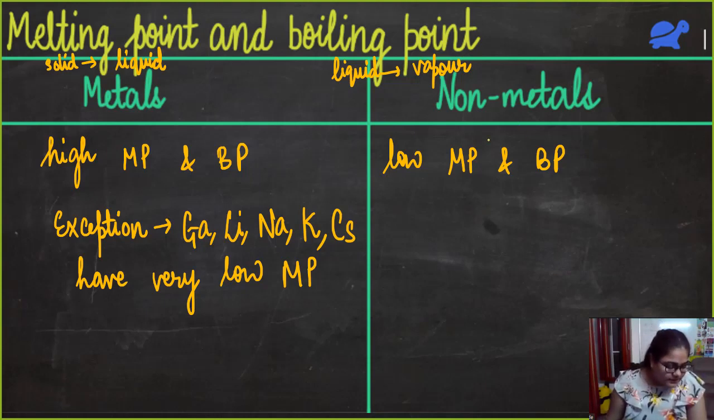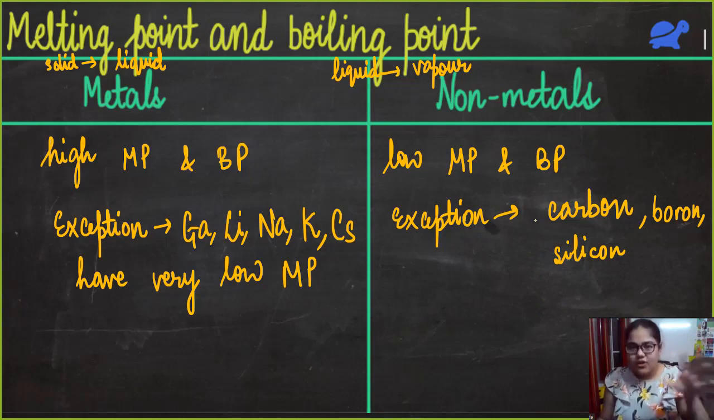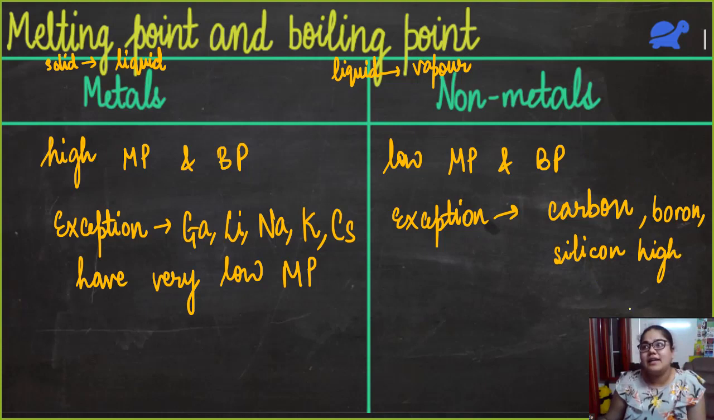And for non-metals, there are a few non-metals which have a high melting point and boiling point. So here the exception is carbon. Carbon's melting point and boiling point are not very low. Okay. And we have two more examples. We have boron and silicon. Silicon is actually a metalloid, but for now, let's consider it as a non-metal. It has more of a non-metallic nature than metallic nature. So these are the three non-metals that have a high melting point. Okay.